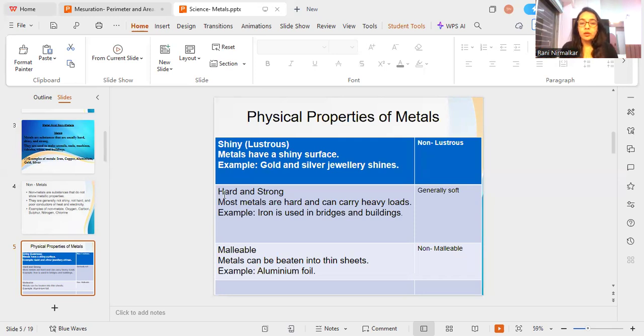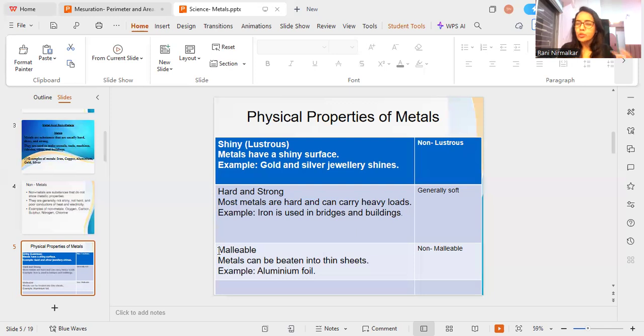Hard. Most metals are hard and can carry heavy loads. Like, they can carry a lot of material loaded on top of them. For example, iron. Like bridges, they are made up of iron, and buildings are made up of iron.